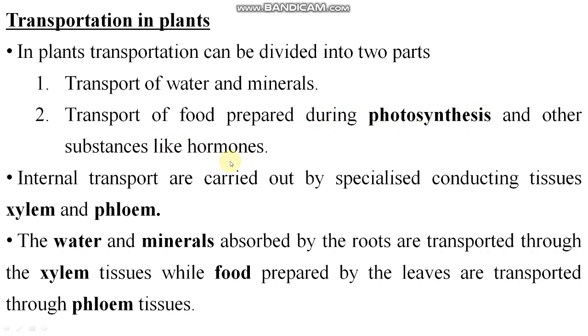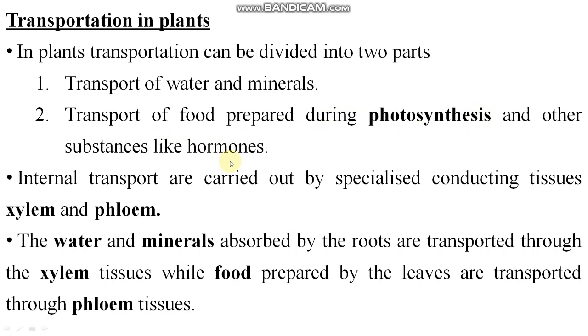Now comes the ascent of sap. The movement of water and minerals from roots to the aerial parts of the plant against gravitational force is called ascent of sap. Simply you can say the movement of water, water conduction, is called the ascent of sap. Now the second mechanism I told you before: transpiration pull is formed here through the absorption of water by root hairs. The process of evaporation of water from leaves and other aerial parts is called transpiration. Clear?